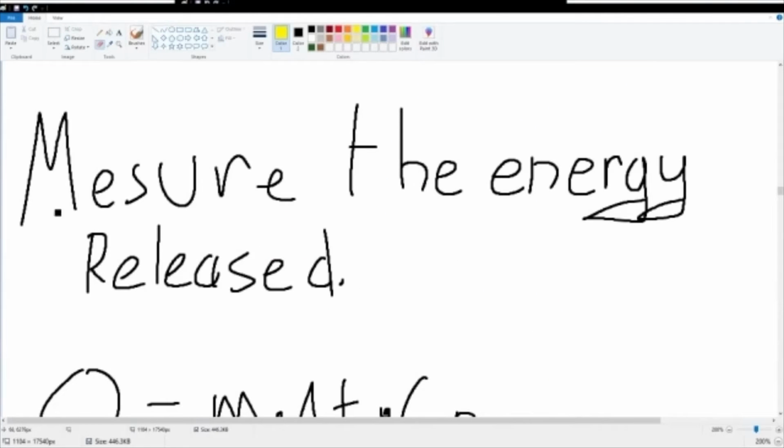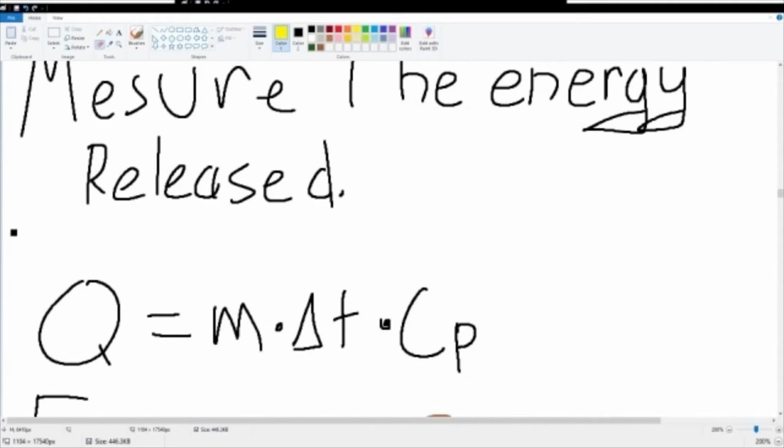So, how do we measure how powerful the energy released is? We've learned this equation: Q is equal to mass times heat capacity times delta T, where delta T is the change in temperature. Q is energy released in joules, and mass is in grams.